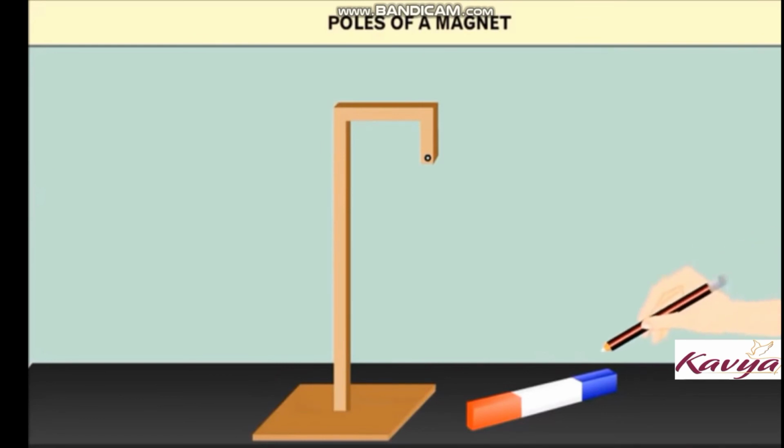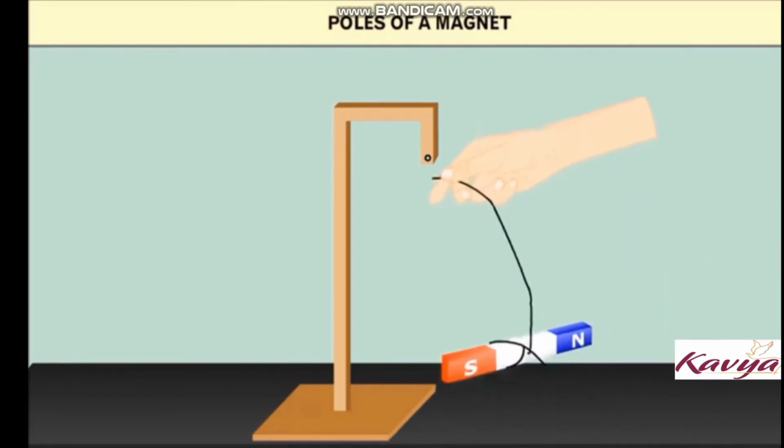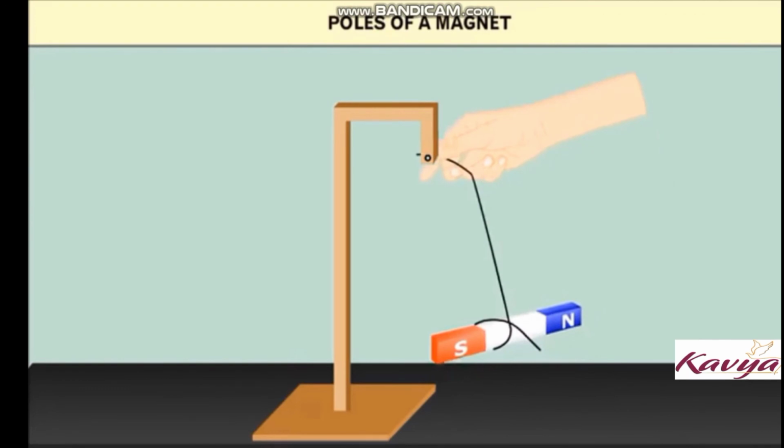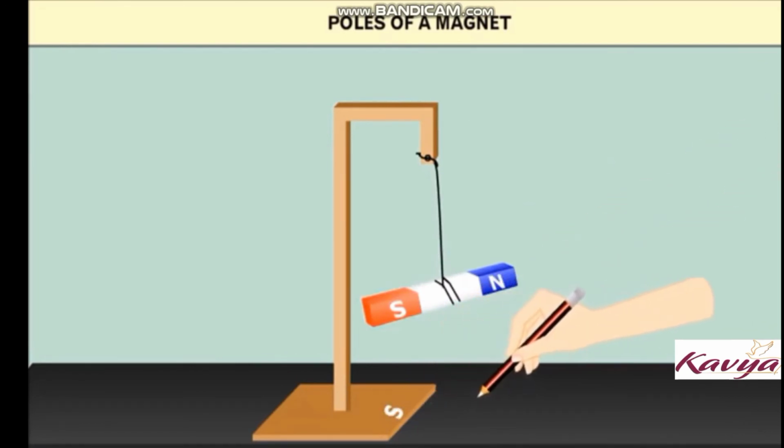Students, take a bar magnet and mark one of its ends for identification. Now tie a thread in the middle of the bar magnet and suspend it freely from a wooden stand. Give a push and let it come to rest. Mark the rest position of the magnet on the table. Join both the ends by drawing a line. Disturb the magnet from its original position. It can be observed that the magnet rests in the same position again.